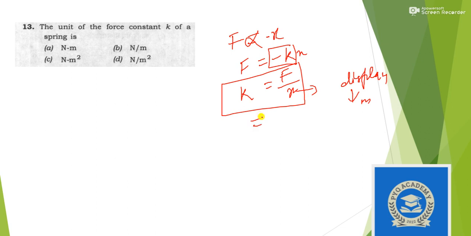Let's convert into units: the unit of force is Newton and this is meter, so it should be Newton per meter. Let's find this option. So the answer is option B, Newton per meter.